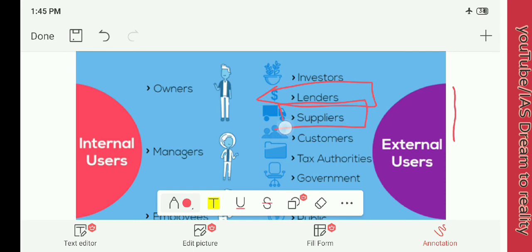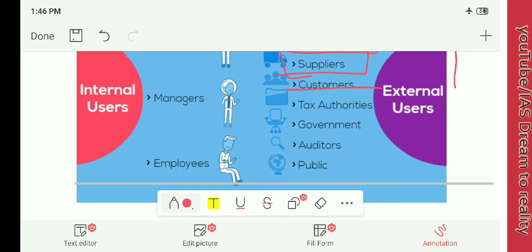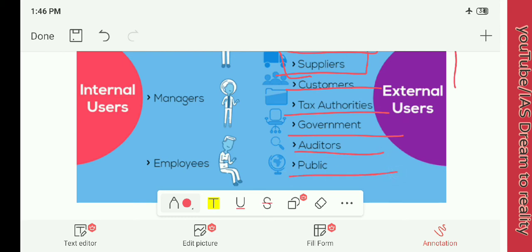Then suppliers. Who are suppliers? If you are running a steel factory or steel manufacturing company, then the one who provides the raw material acts as a supplier for you. In order to supply on credit, he will ask for the accounting information, so this information should be provided to the supplier. The customers are also external users. Then the tax authorities, government, auditors, and the public, these are all external users, and the accounting information should be communicated to all these external users. Hope you understood who the internal users are and who the external users are.